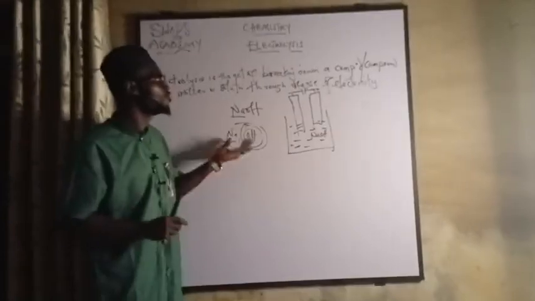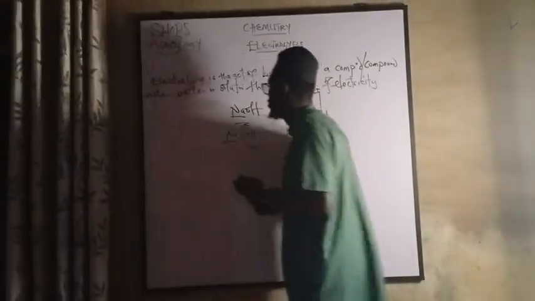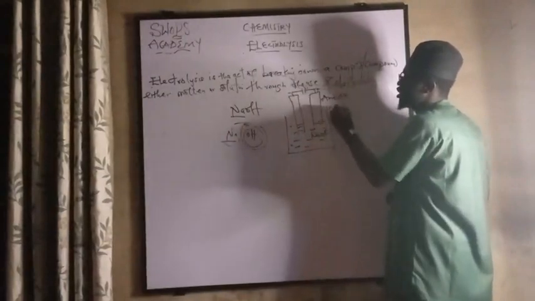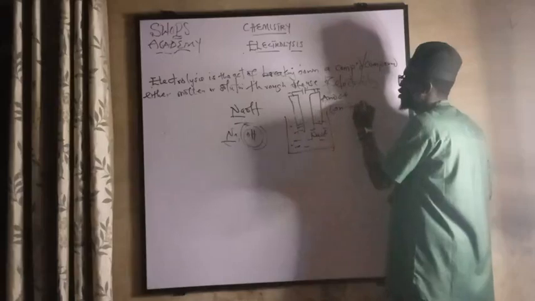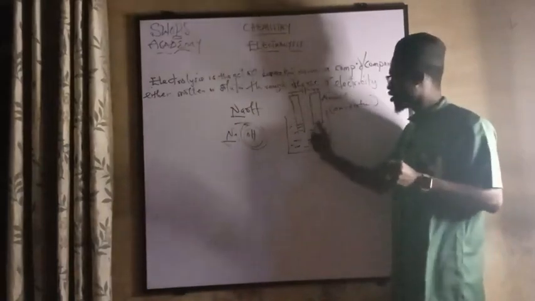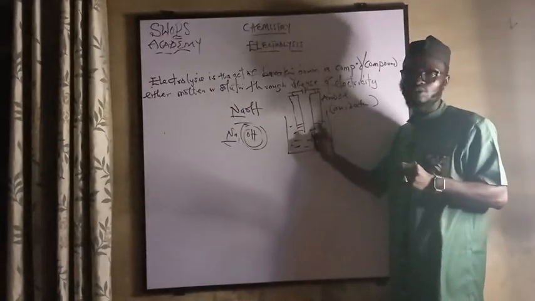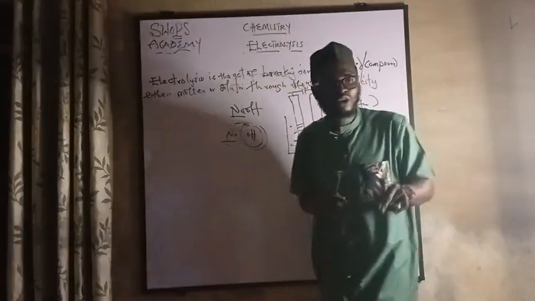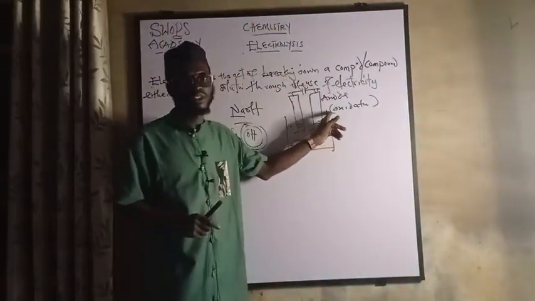Now the next thing I'm going to be saying here, because of the time frame: mostly at this anode, oxidation occurs there. What do we mean by oxidation? As far as this electrode is concerned, oxidation occurs here, meaning production of oxygen takes place here.